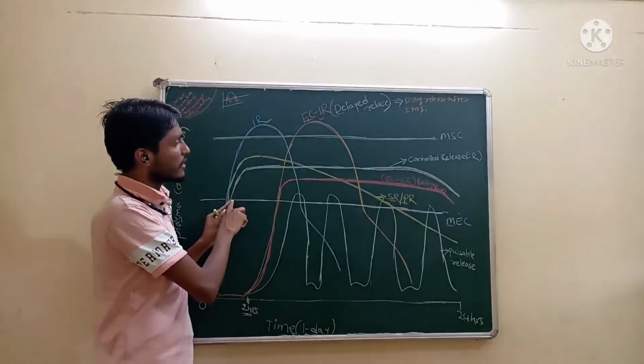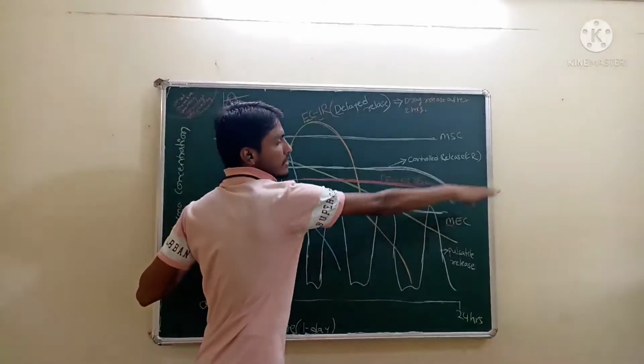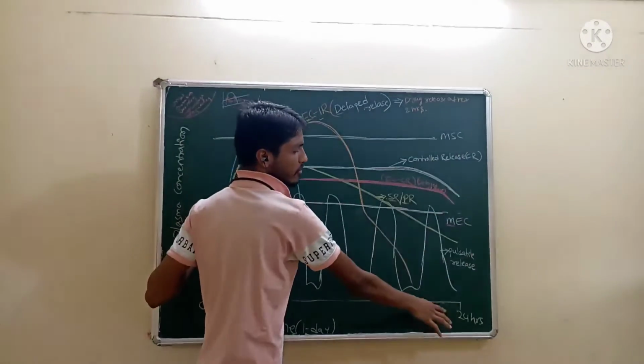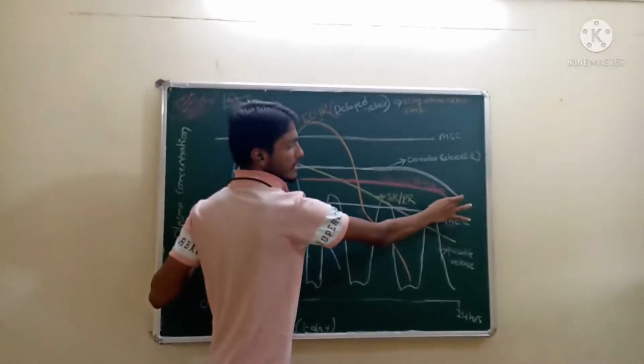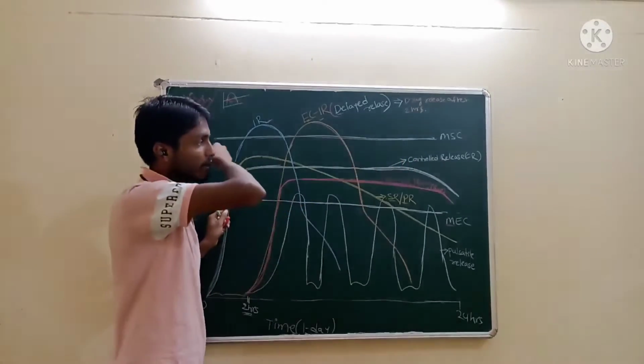See, the controlled release tablet has an immediate onset of action, but the duration of action is more. Still, after completion of 24 hours, the duration of action has not ended; this line has not come down here. The duration of action is more in case of controlled release.